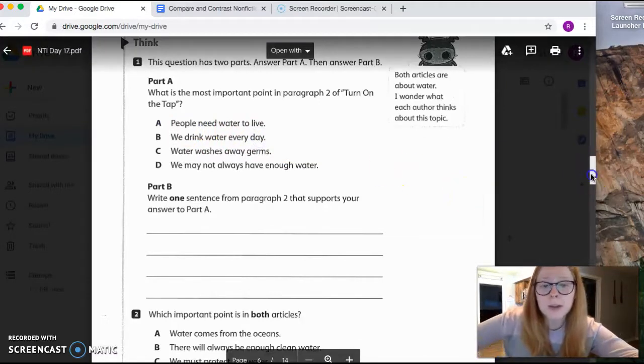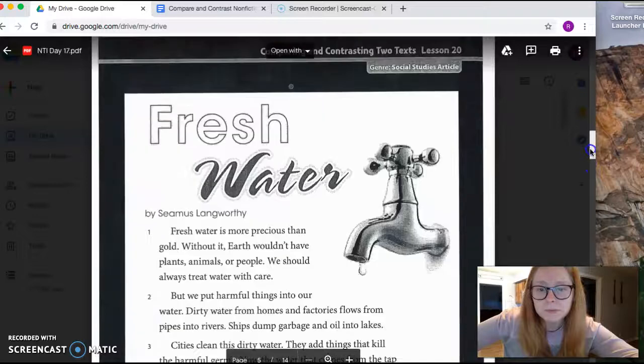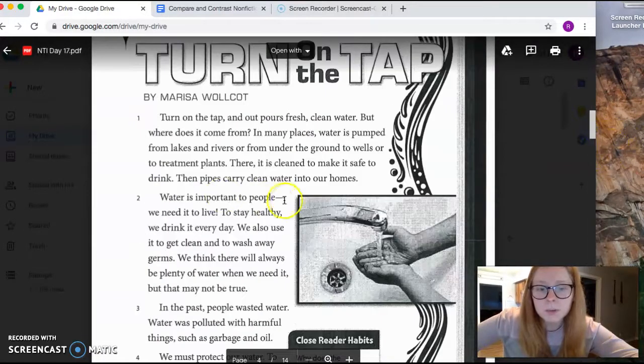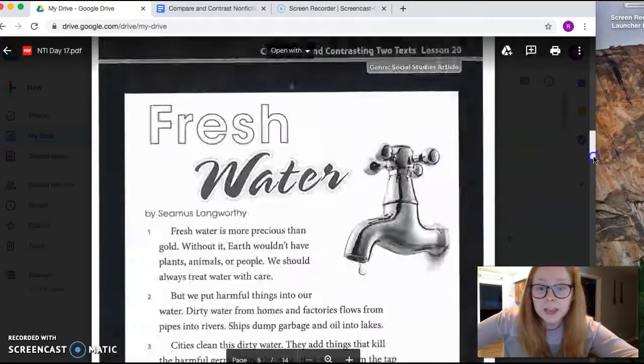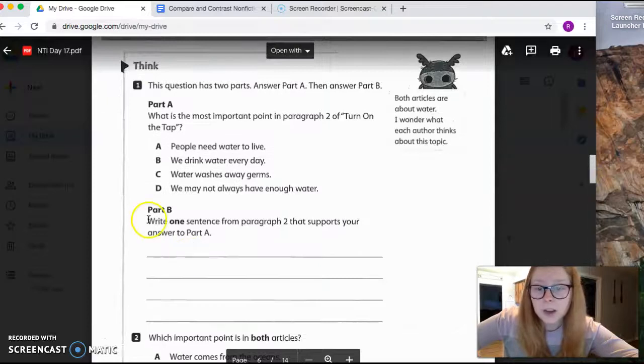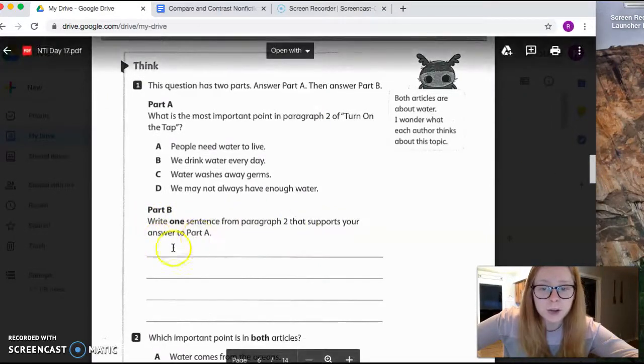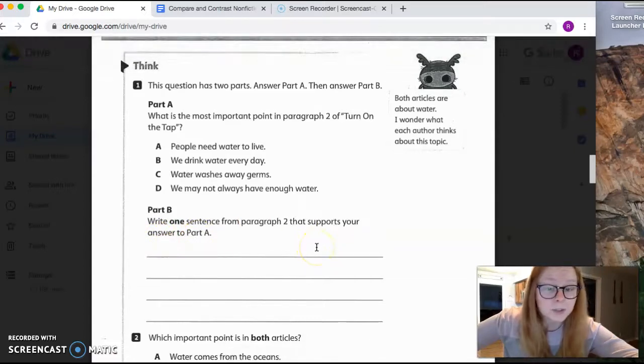Because if we go back up and look at that first sentence, it says water is important to people. We need it to live. That's our main idea. And we can also use that on part B. It says write one sentence from paragraph 2 that supports your answer to part A. That's the sentence I'm going to write there, boys and girls.